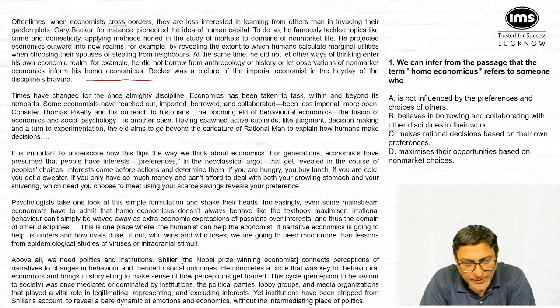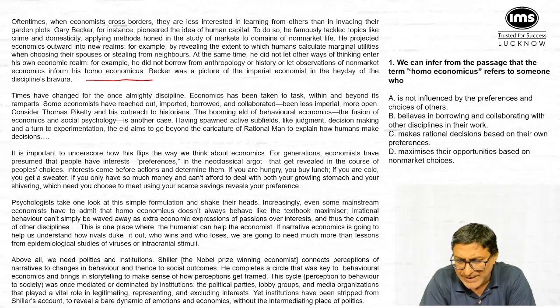If you look at question number 1, the correct answer for question number 1 is option number C. It says makes rational decision based on their own preferences. So question number 1, correct answer is C. Look at A, which says is not influenced with the preference and choices of others. So here it is not about choice of others.